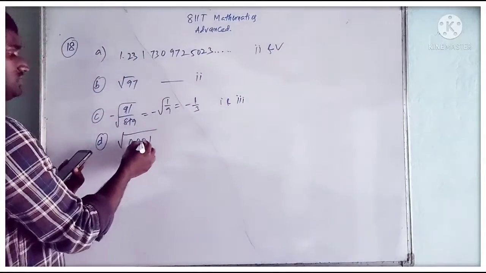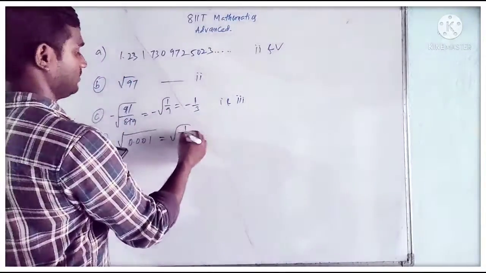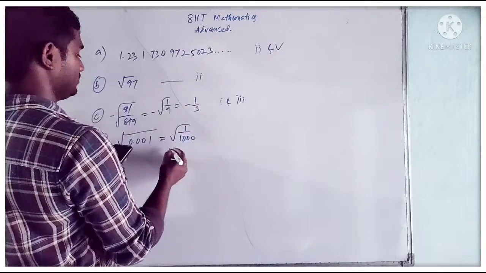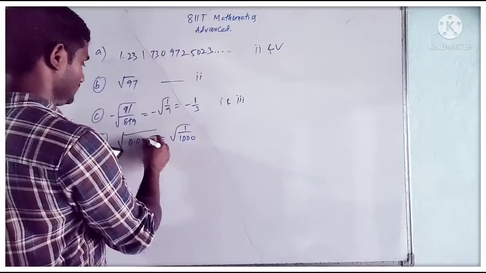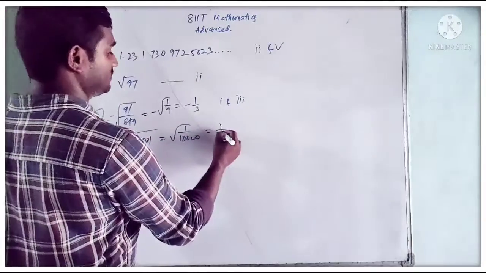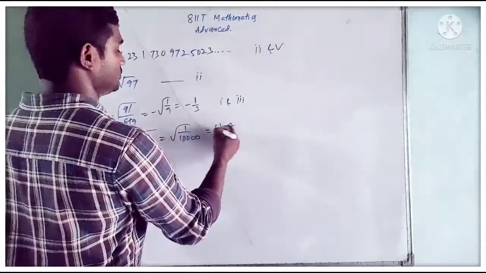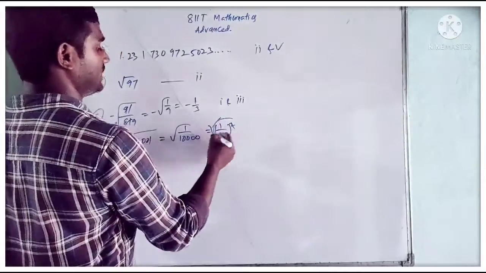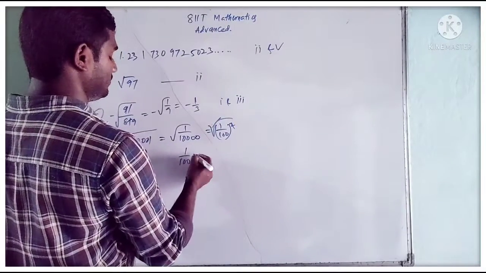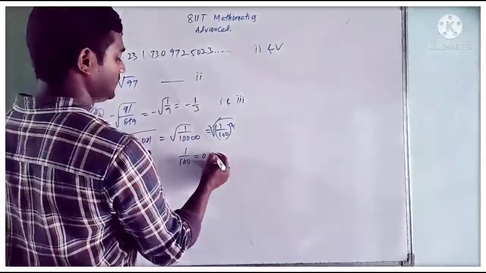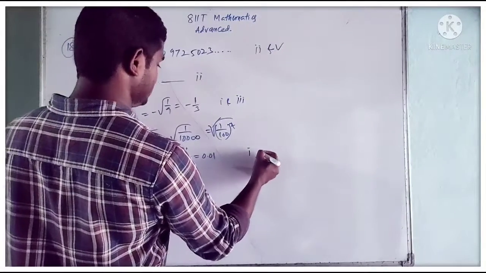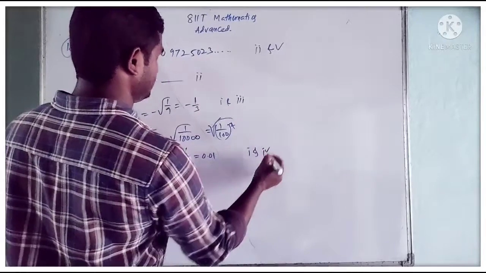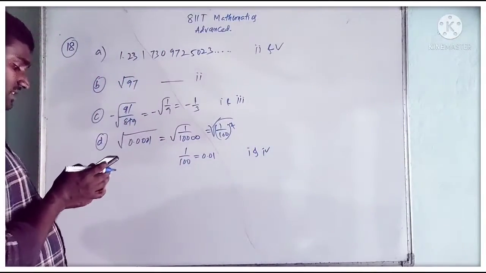Next, 0.001, this we can write as 1 by 1000. So 1 by 1000, 3 zeros. Yes. 1 by 10,000, this we can write as 1 by 100 whole squared. So root we have, so the square and root cancel, which is equal to 1 by 100. 1 by 100 is nothing but 0.01. It is a rational number as well as a terminating decimal. So fourth option. Now which is the correct option, you can check.